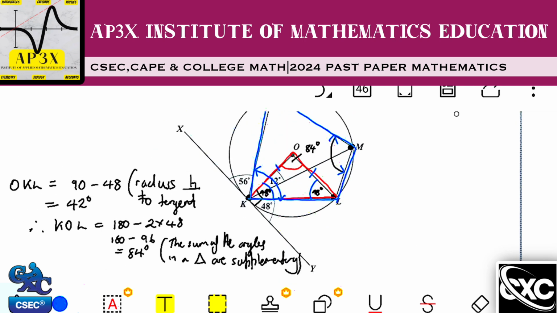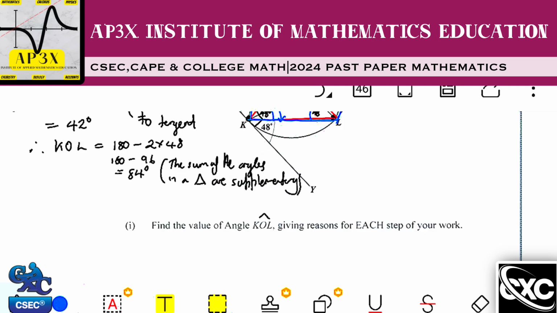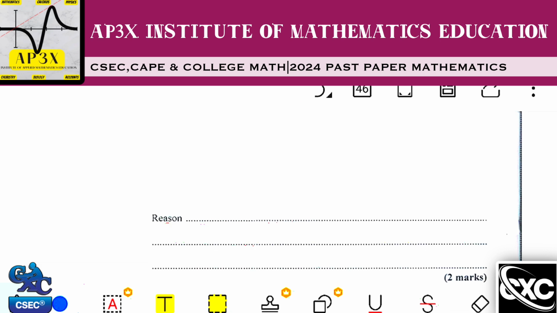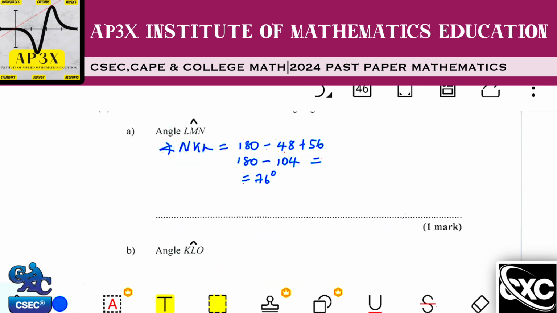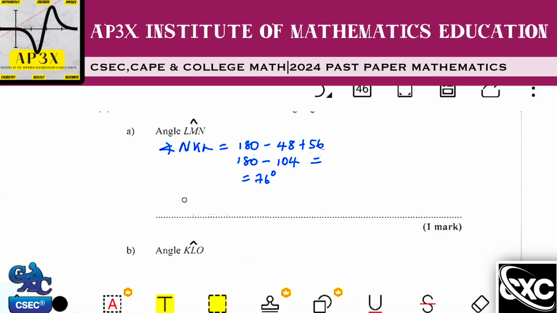So therefore my concluding statement is that angle LMN, which is what they're asking me for, is equal to 180 minus 76, pardon me, not 74, 76.